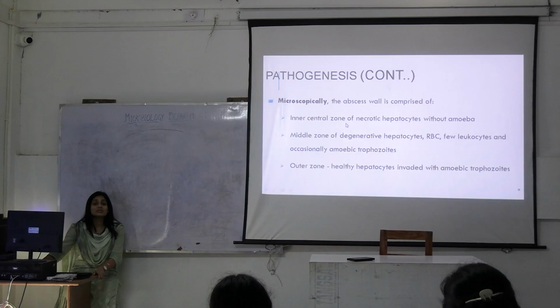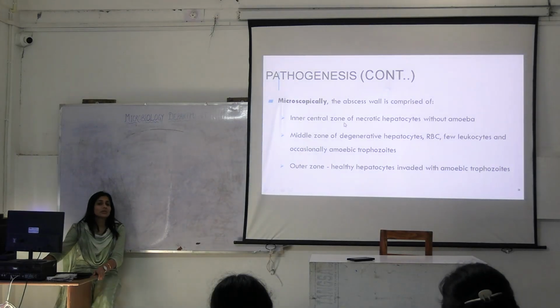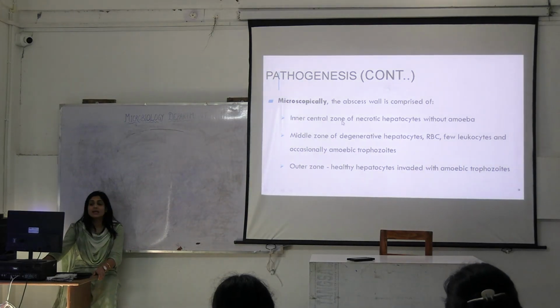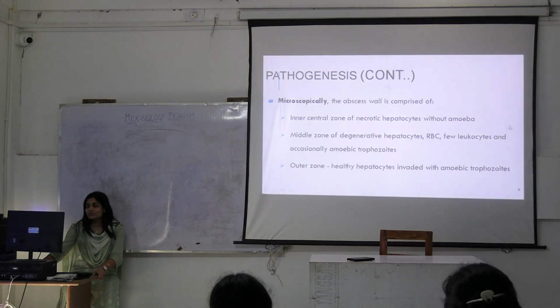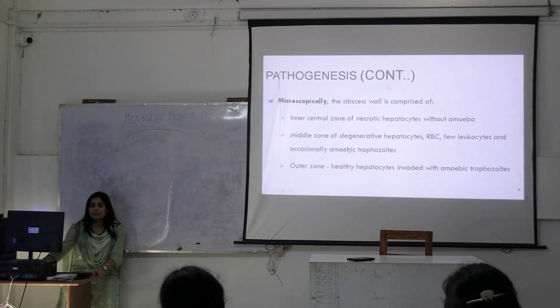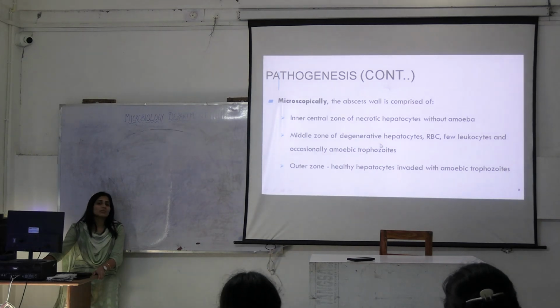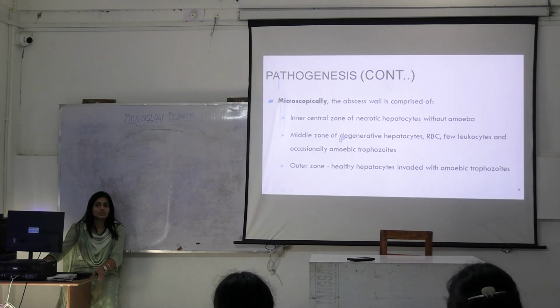It's causing anoxic necrosis, irreversible necrosis to the hepatocytes, and then it's moving towards the outer healthy zone. So middle zone will have all these RBCs, leukocytes, degenerative hepatocytes, and occasionally amoebic trophozoites. But most commonly, amoebic trophozoites will be seen in the outer zone. This is what the abscess wall comprise of.